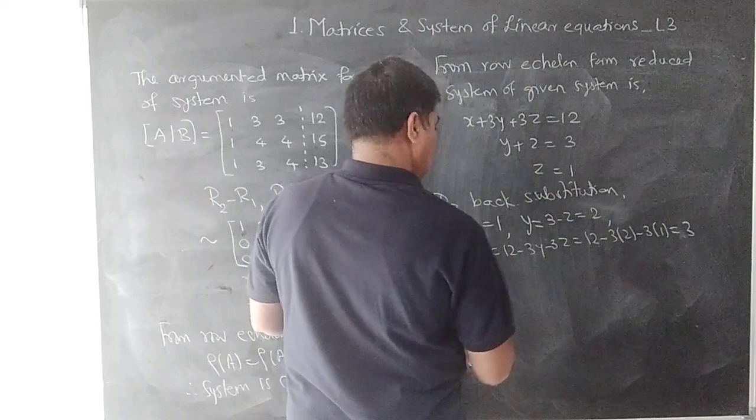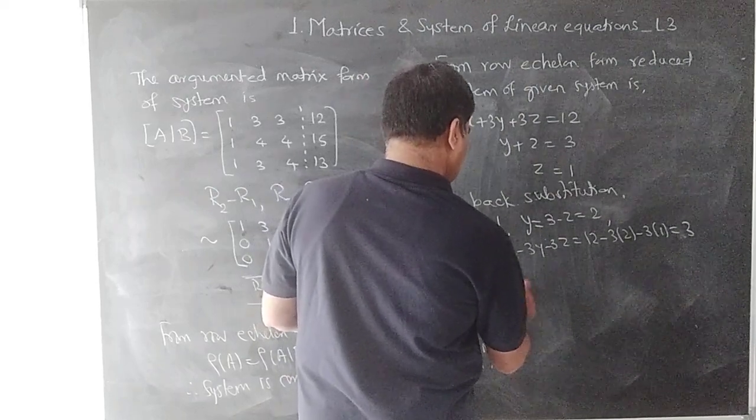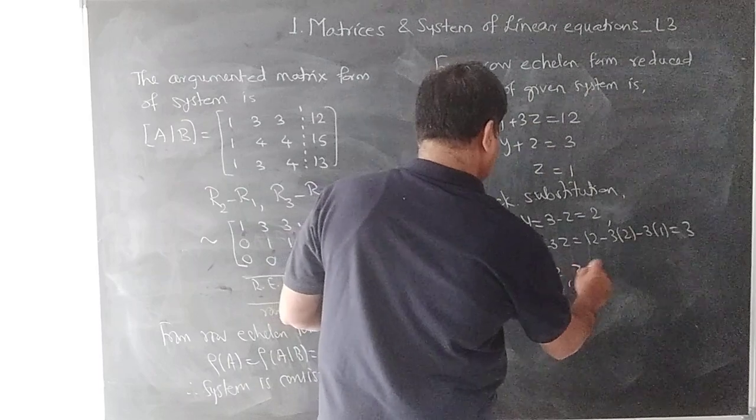And therefore x is equal to 3, y is equal to 2, z is equal to 1.